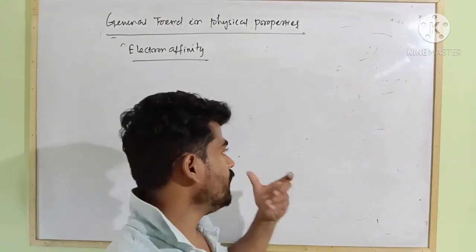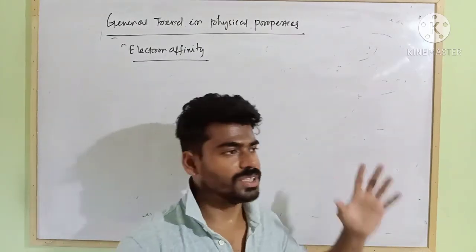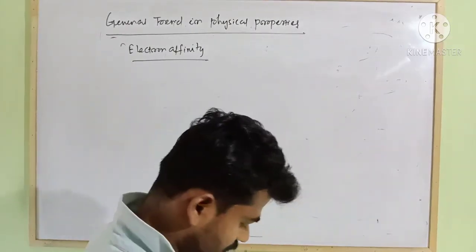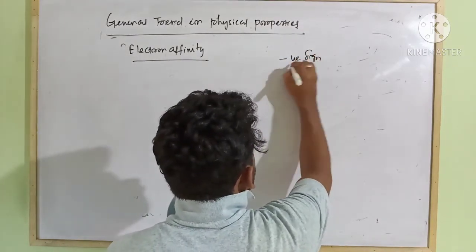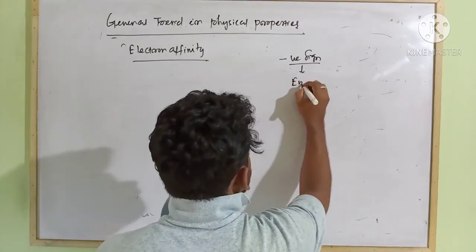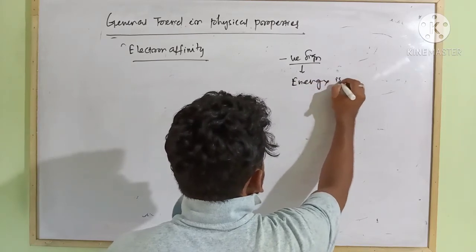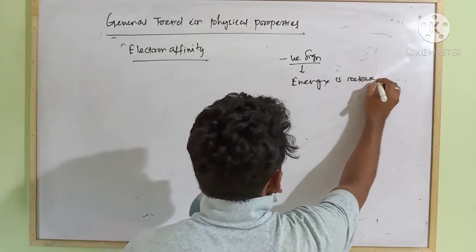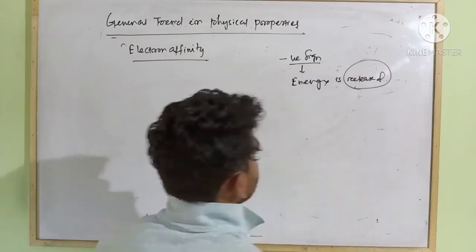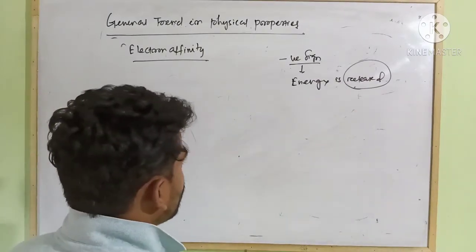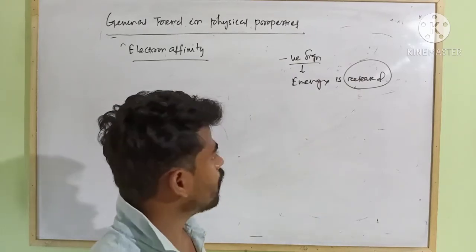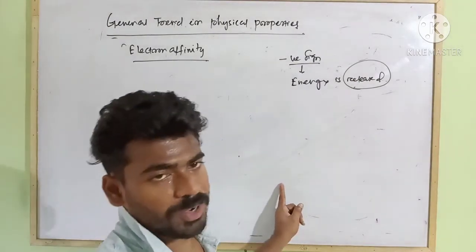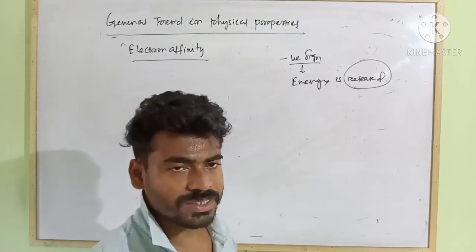Since the energy is released, it is always assigned a negative sign, because the energy is released.